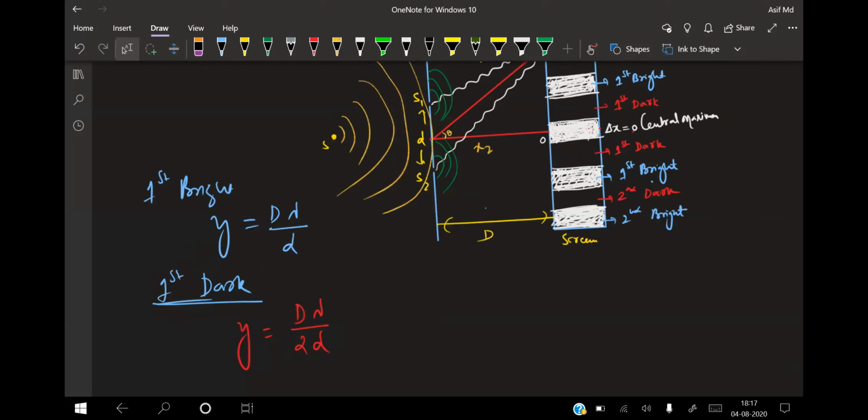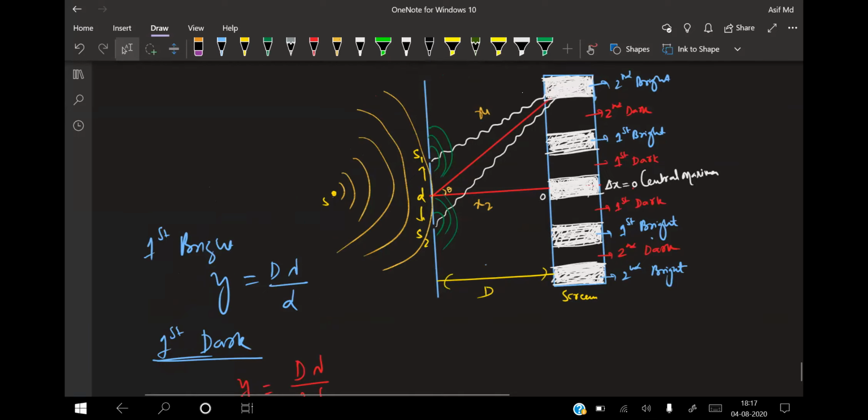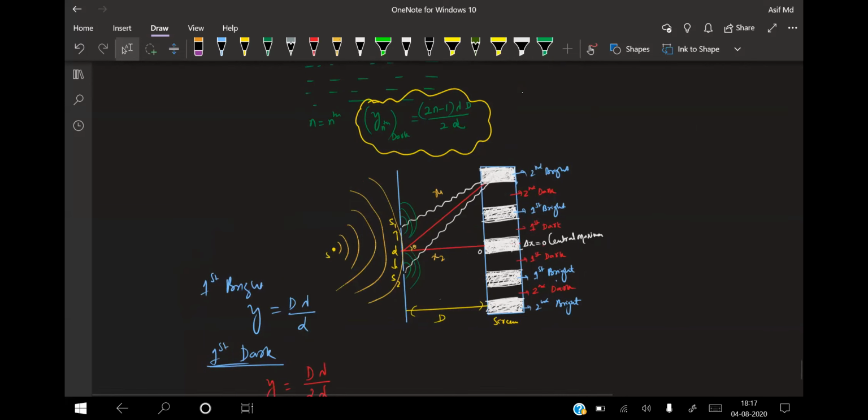Is the diagram clear for everyone? Look, this experiment is known as YDSE, Young's double slit experiment. Now, when you do the same experiment in water, then what happens? That is a different condition.